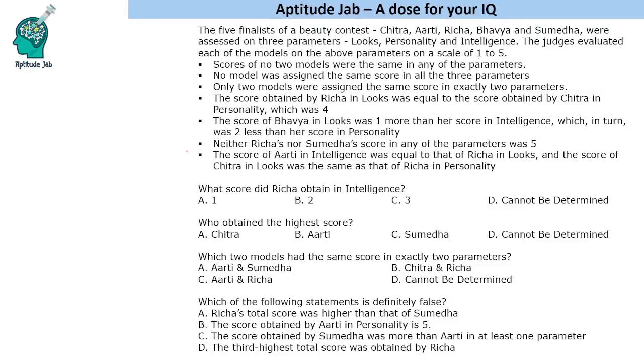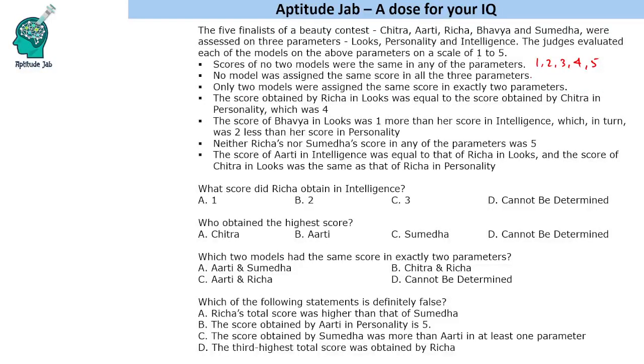Here are the conditions given to us. The scores of no two models were the same in any of the parameters. So that means in every parameter the scores were given 1, 2, 3, 4, 5, so each one got a different score. No model was assigned the same score in all three parameters. Only two models were assigned the same score in exactly two parameters.